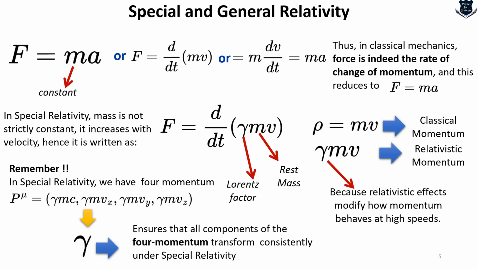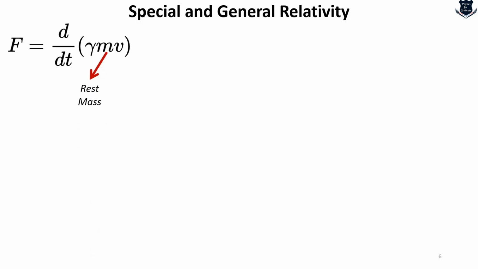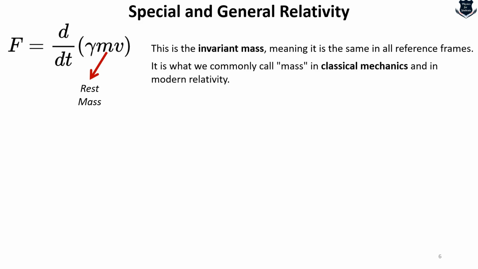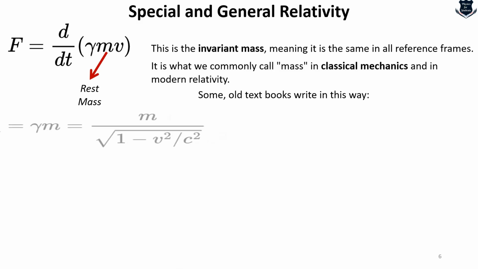However, what we can see from here is an important misconception. Here you get a concept called rest mass. This is the invariant mass, which means it is the same for all frames of reference. What we commonly call mass in classical mechanics and in modern relativity is sometimes denoted by m with a little zero at the bottom, but this is what is called the rest mass. In some older textbooks it is referred to as m-rel, meaning relativistic mass, and what is not written that way is basically the classical mass, that is, the rest mass.